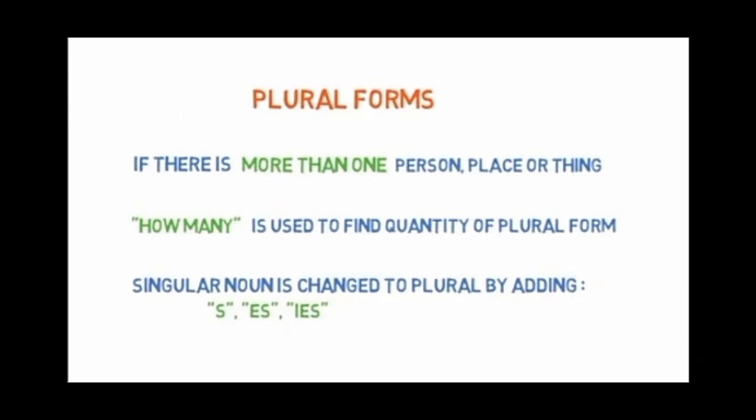Next, we'll move on to plural form. If there is more than one person, place or thing involved, we call them plural form. How many is used to find the quantity of plural form. When changing singular to plural, we add s, es, or ies at the end of the word.